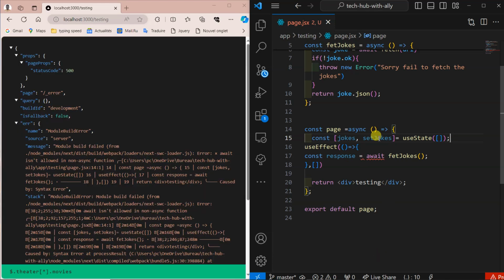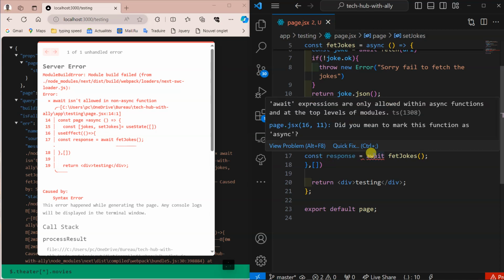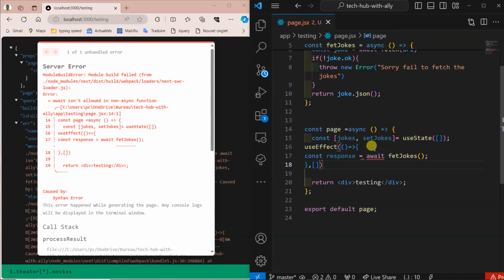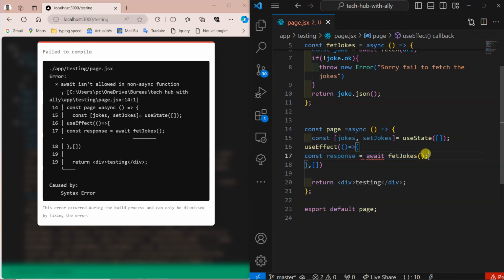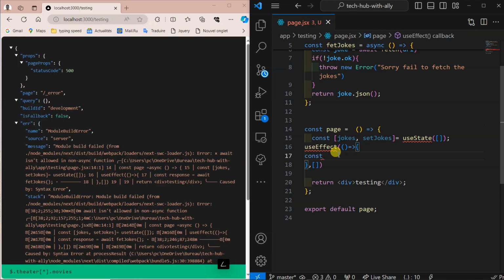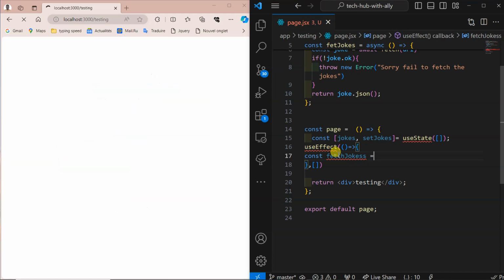Then now what can we do here? We'll have this setJokes here, and you can see there is an issue saying it cannot work here. That means inside this function here, it has to be an async also. It's not a matter of putting async outside. This async here is not the issue. The issue is here, we can have another function, const. We can call it fetchJokes. This time I will try to make the name different so that it doesn't get confused. It's equal to async.